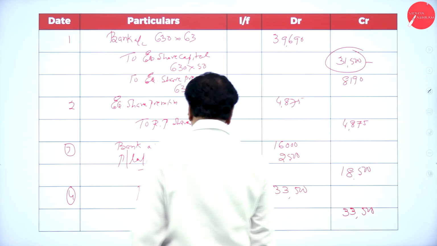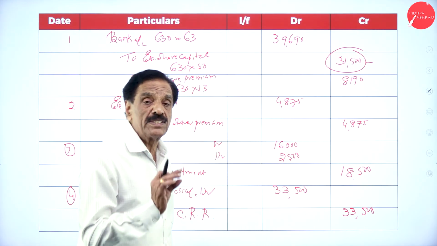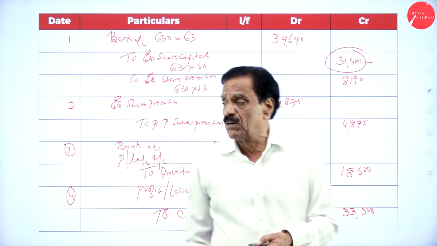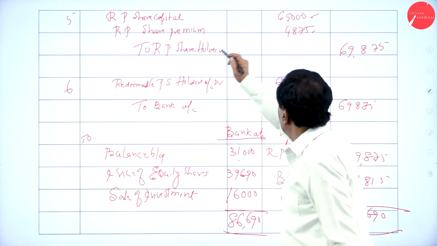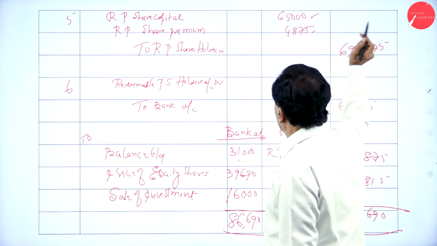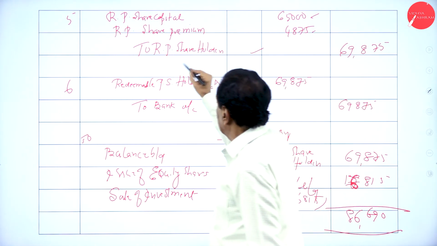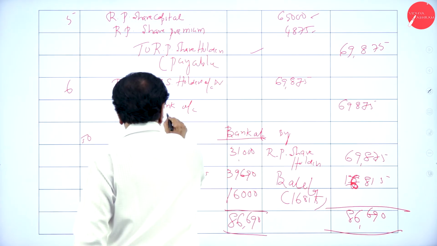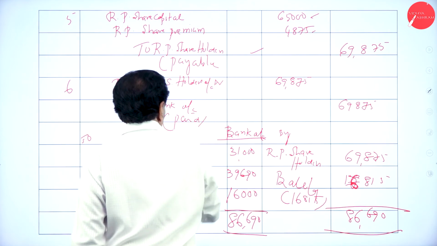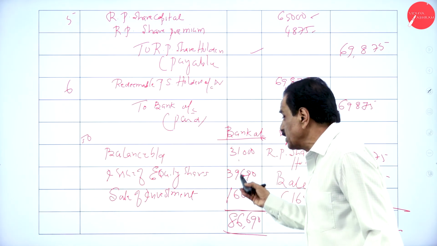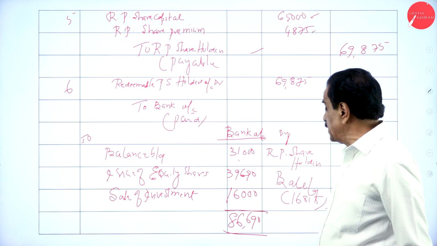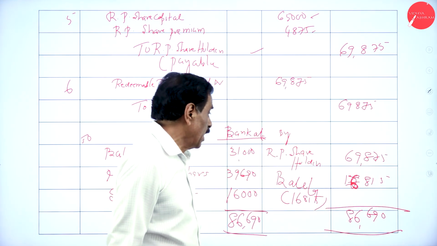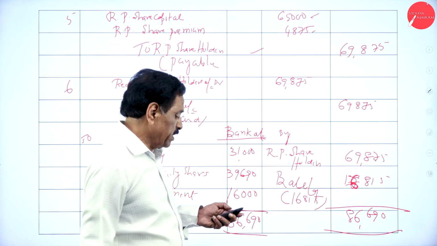So create the CRR with the help of the funds, which are the general reserve and P&L account. Profit and loss account debit to CRR account. Then pay redeemable preference share premium to holder account. This is payable. This is paid. Open the bank balance. You got 31,000, issuing equity 39,690, 16,000. So how much is payable? 69,875.